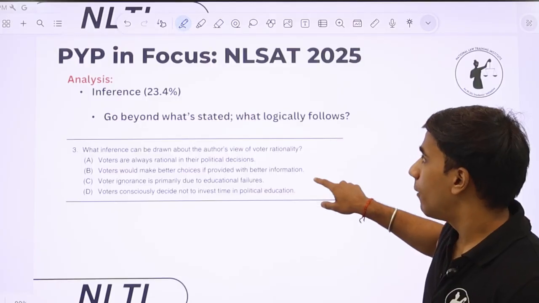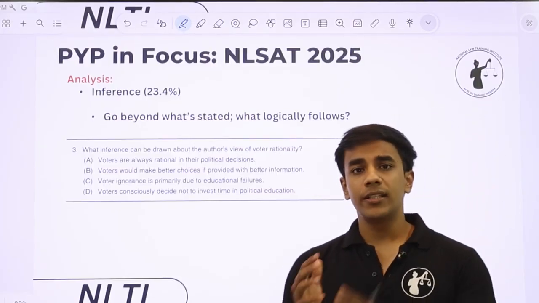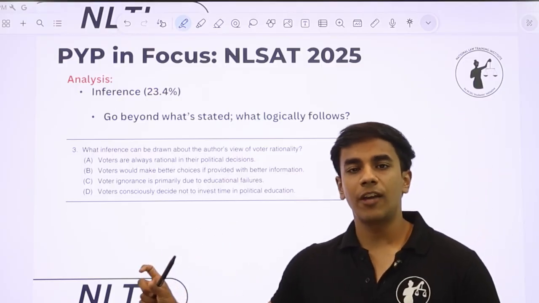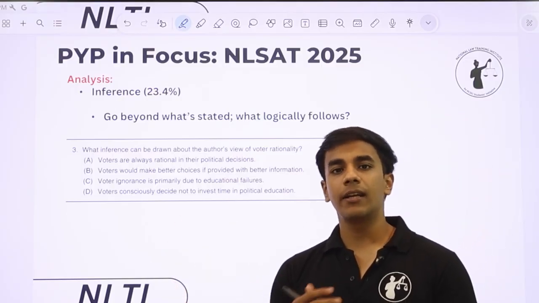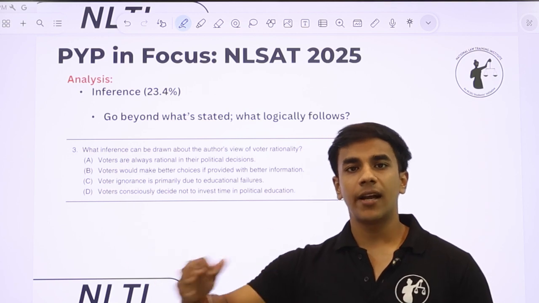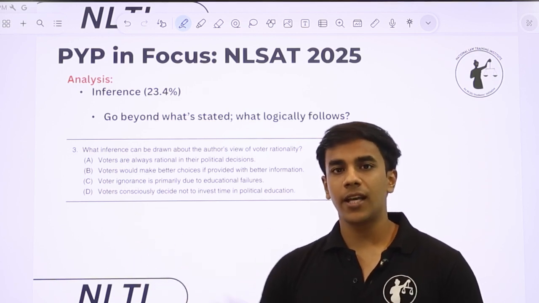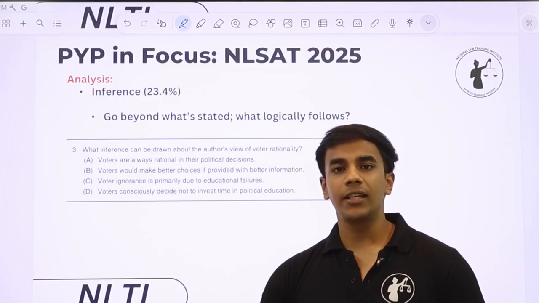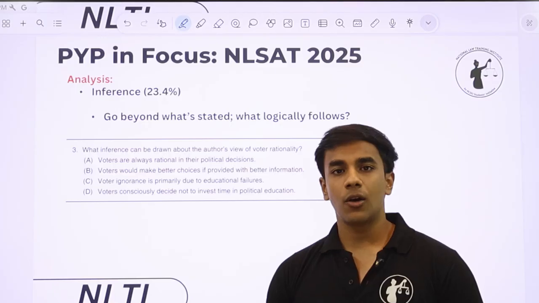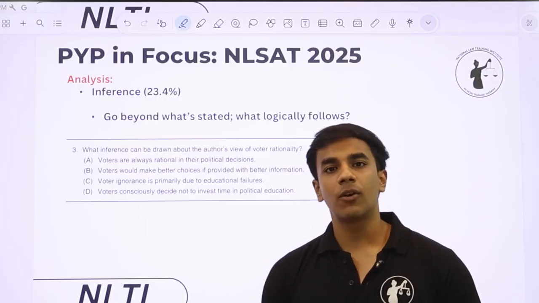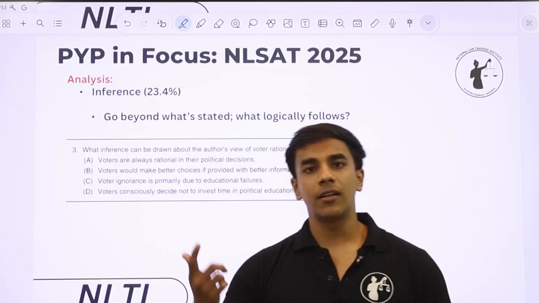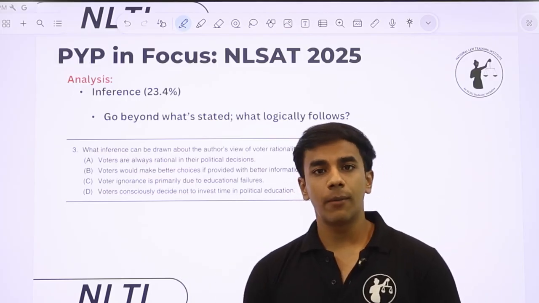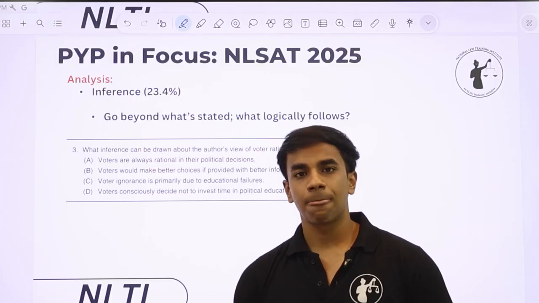Now, to give you a little more insight into how these questions actually work, I have brought specific examples from the NLSAT 2025 paper, because till now we were discussing everything in very abstract detail: that inference will be asked, text-based questions will be asked, strengthening, weakening will be asked. But in the next couple of slides, we'll be breaking down each concept: what strengthening and weakening actually are, how inference questions actually look in the paper. Because until you know how that question looks in the actual paper, you'll get lost and you'll not be able to figure out that this question is actually asking for your inference.